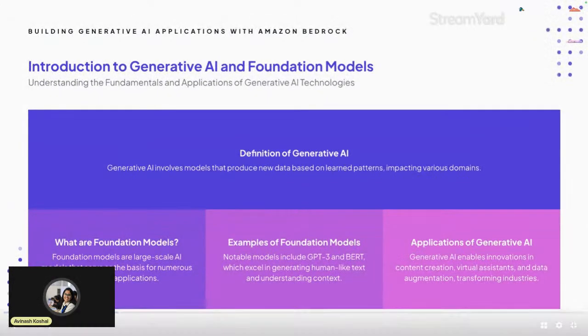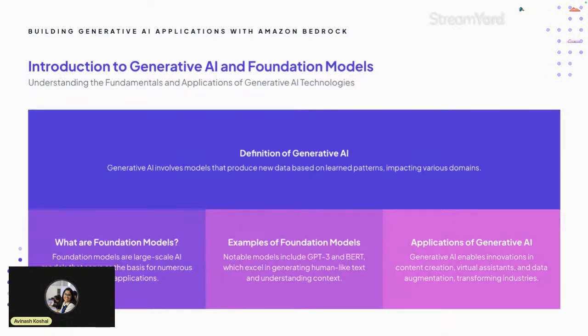First of all, let's get started with the introduction to generative AI. As you know, generative AI refers to artificial intelligence models that can generate new data such as text, images, or audio based on the patterns that they have learned from the training data. So this part is important. They can only generate from the patterns that they have learned from the training data.